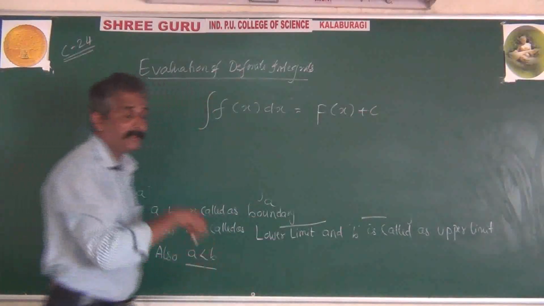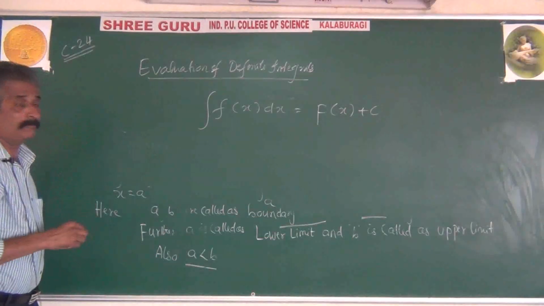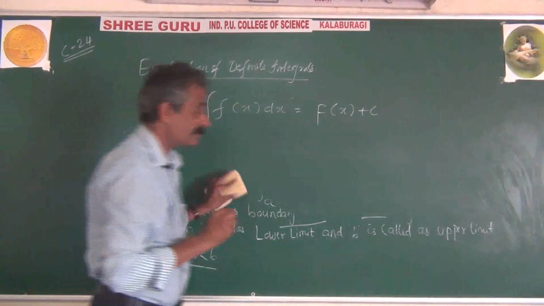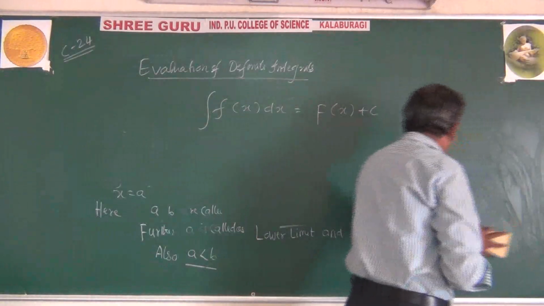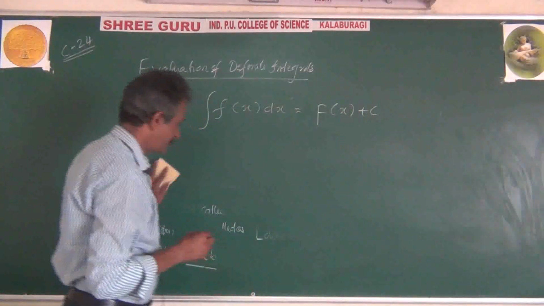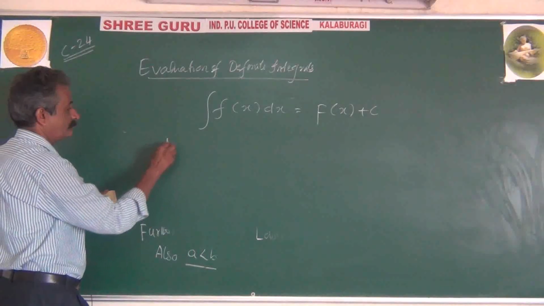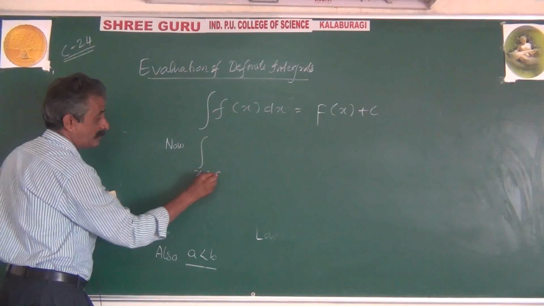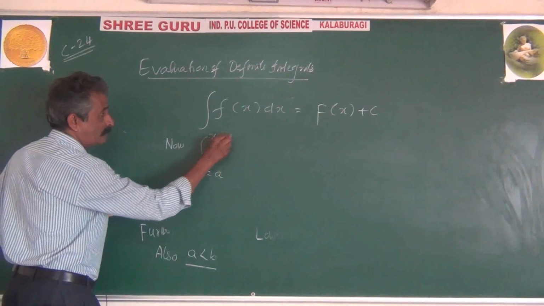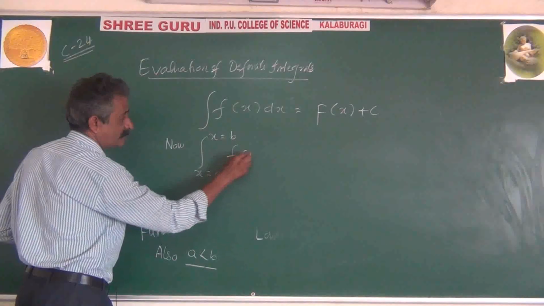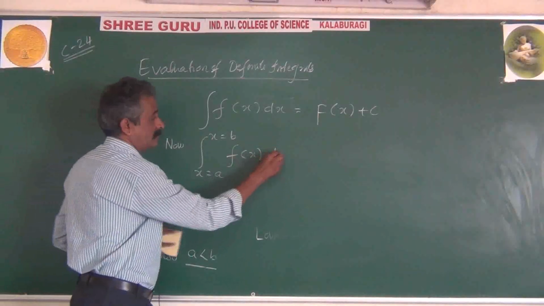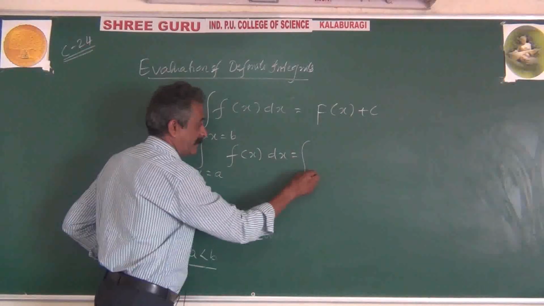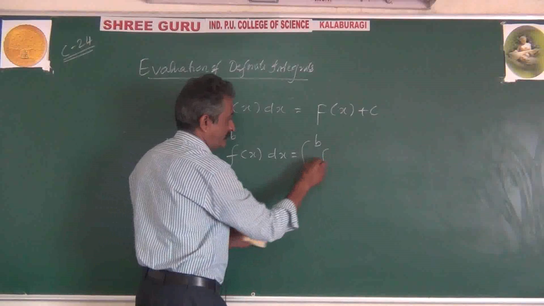This is indefinite integrals. But now we are with definite integrals. Hence, integration from x equal to a to x equal to b of f of x dx equals integration a to b of f of x dx.